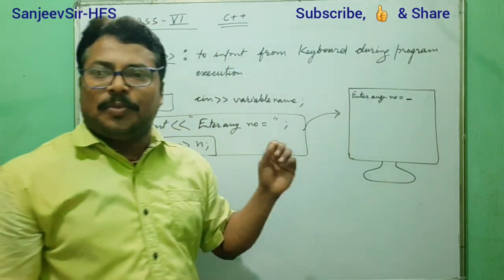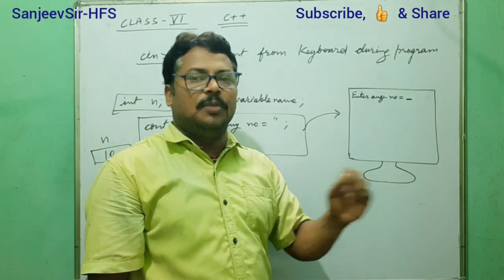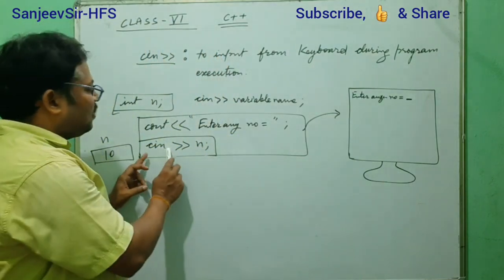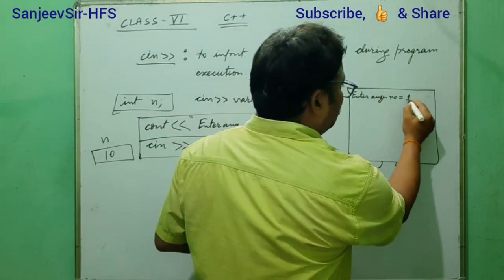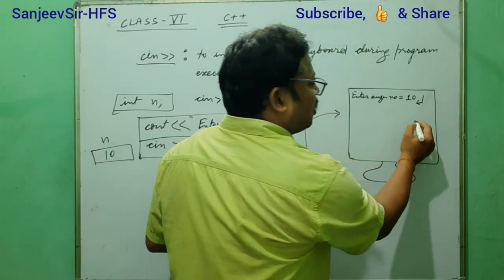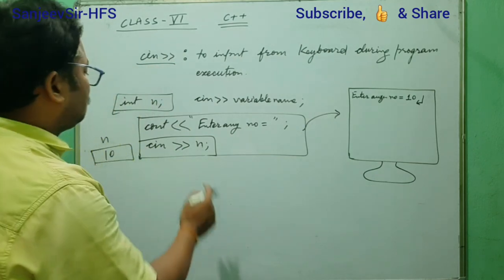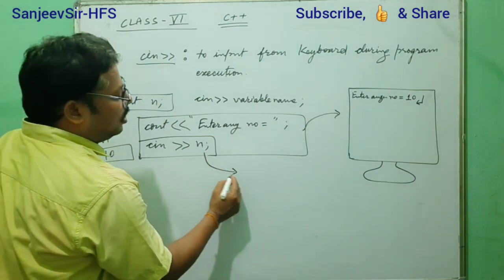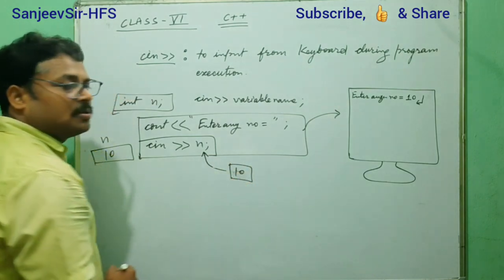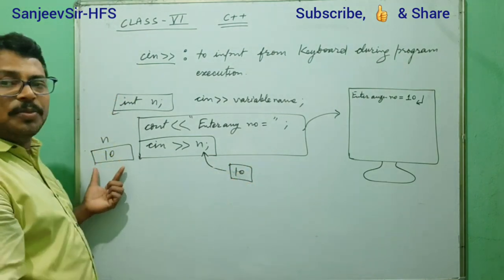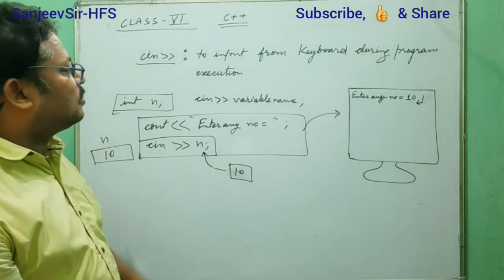That means the program is waiting for the input, and suppose you have given 10. After giving 10, you will press the enter key. When you press enter, n will take the 10 given by the user, it will be assigned into the computer memory, and the program will execute further.